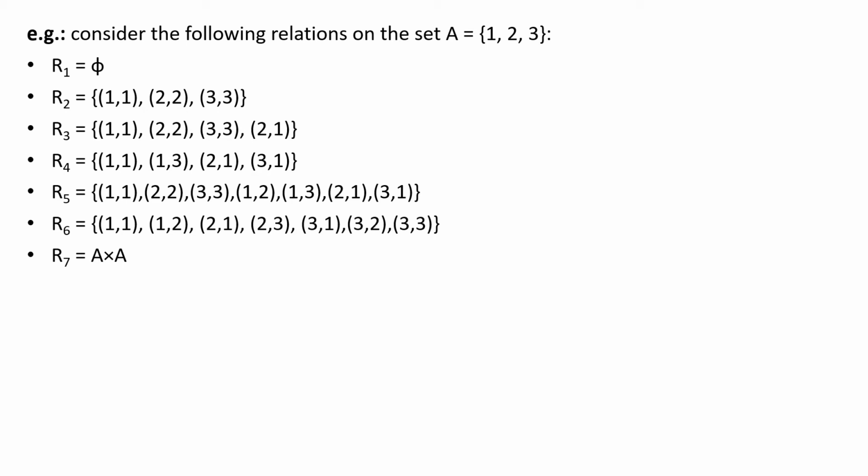Then we have R6. R6 is not reflexive because we don't have (2,2), so that's why it is not an equivalence relation. We don't need to check for symmetric and transitive. Then R7 is an equivalence relation because it is reflexive, symmetric, and transitive also.